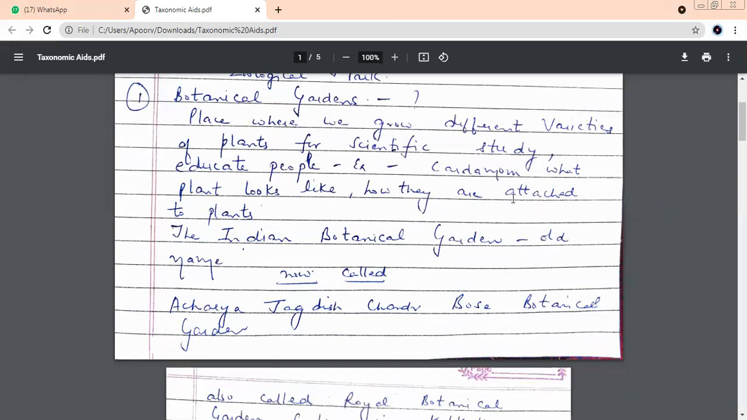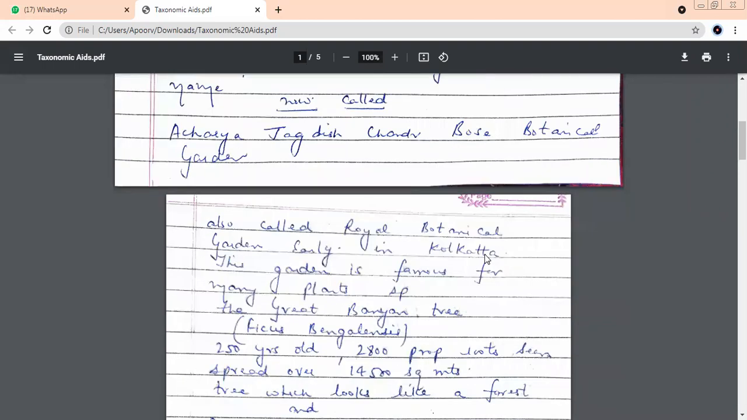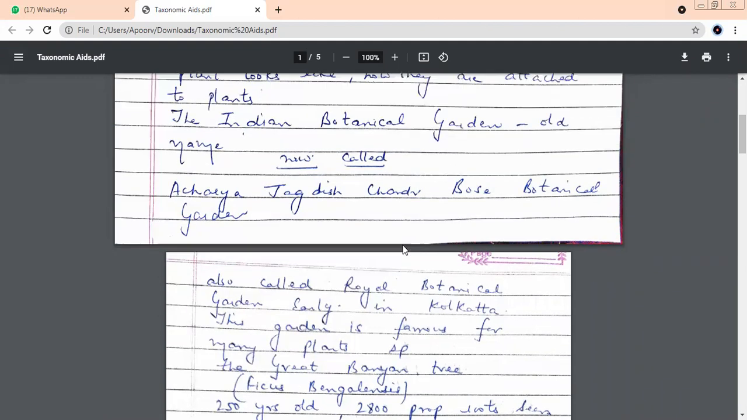So earlier, the old name was Indian Botanical Garden. Recently, the name has changed, and now it is called Acharya Jagdish Chandra Bose Botanical Garden. Sabse pehle, when the Britishers left, it was called Royal Botanical Garden. It is in Kolkata. Earlier, the first name was what? Royal Botanical Garden.